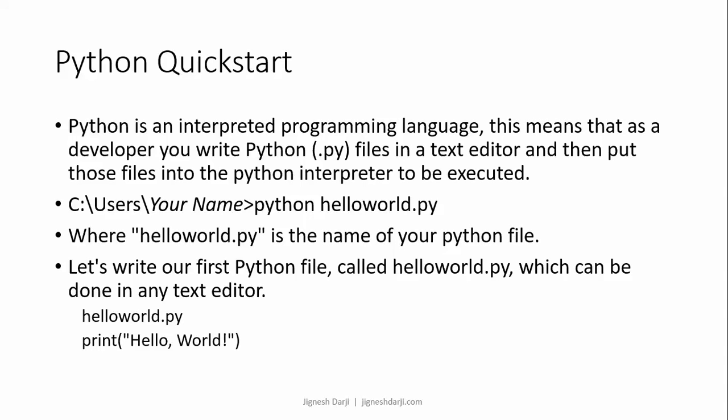Here is the sample example: you open a simple text editor, write the hello world program, save it as hello world.py as the file name, and run that particular file using the Python keyword. In our case, we are executing this file using the py keyword. Here hello world.py is the name of your file, and when you execute it, you simply write py or python space hello world.py in your command prompt.